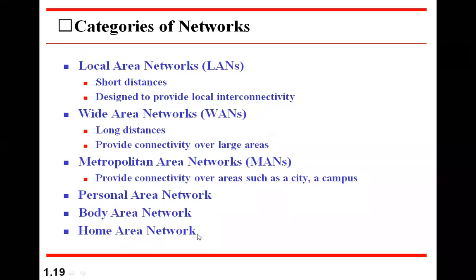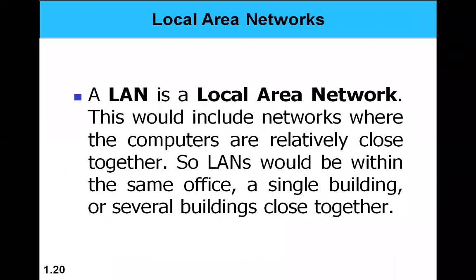Similarly, a home area network is a network formed by devices in a home, like our refrigerator, microwave oven, gate controller, webcam, or maybe laptop computers. Different things belonging to a home, which we call a home area network. This is some sort of classification. Of course, LAN, we have seen what it is.